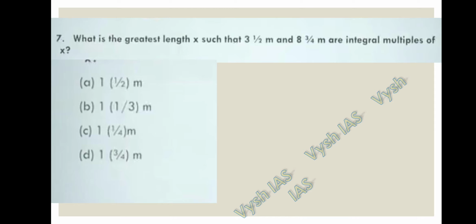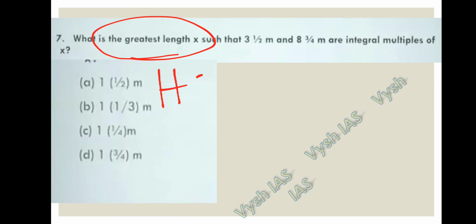Question number 7. What is the greatest length x such that 3.5 meters and 8 3 by 4 meters are integral multiples of x? So they are saying integral multiples of x. It means it should be an HCF. We have to find the HCF. They are saying the greatest length, because of which we are finding the HCF.